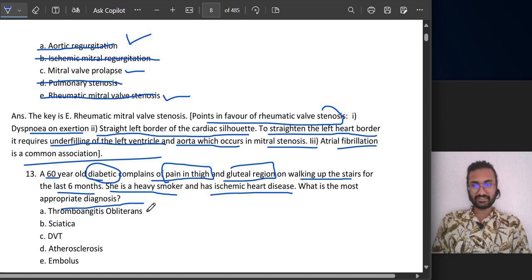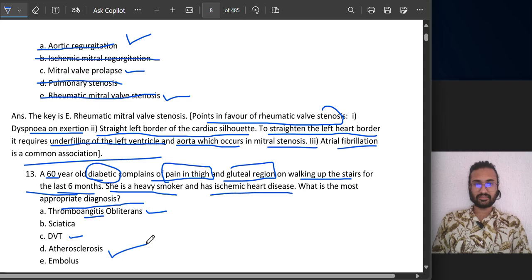First, thromboangiitis obliterans. Thrombo I could say, but angiitis, inflammation, I don't think so, because no history of fever or any kind of infection, nothing like that. Next is sciatica. No, sciatica doesn't last so long, like 6 months of pain. The time frame is also important. Next, deep venous thrombosis. I think so, but in that condition you will see other symptoms should also be there. DVT, I don't think so, no.